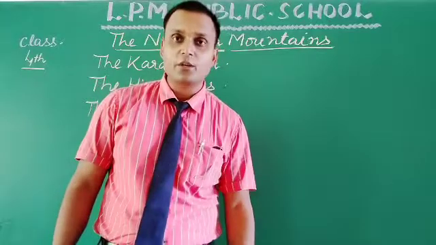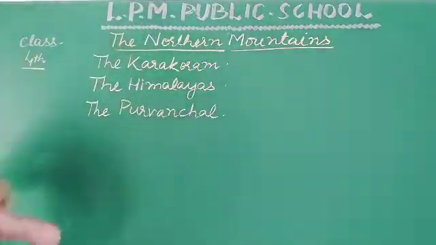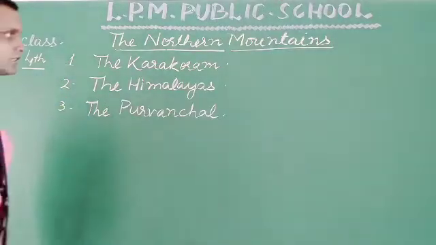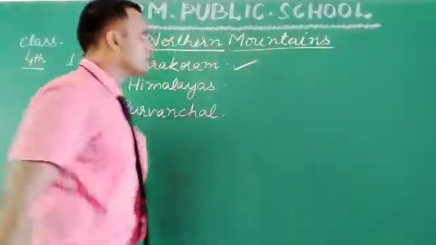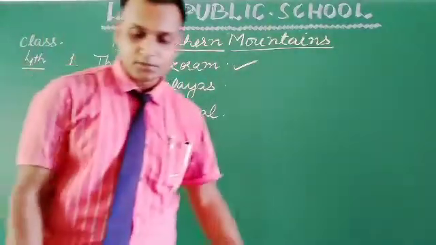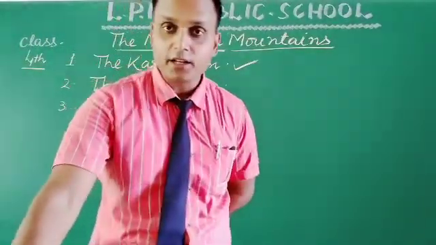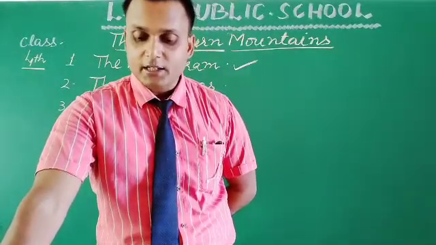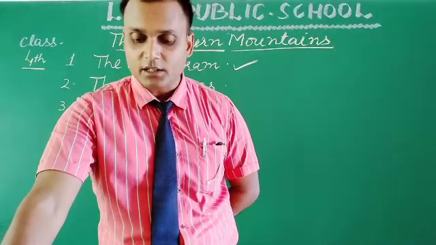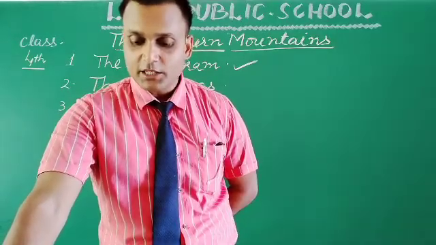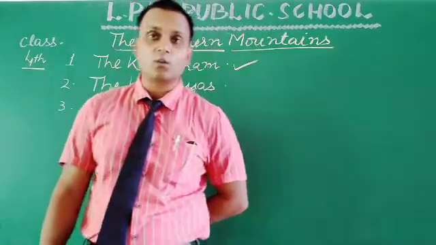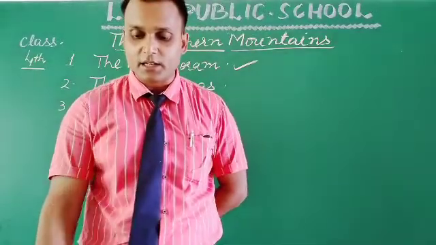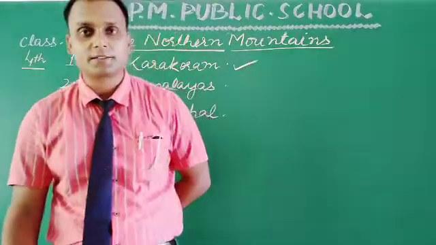Now firstly we are going to talk about the first one, the Karakoram. We are going to discuss some points regarding it. Now see on page number 23, the Karakoram ranges. In India, the Karakoram ranges stretch across the Ladakh region. The Siachen Glacier, one of the longest glaciers in the world, lies here. The river Indus separates the Karakoram from the Himalayas.